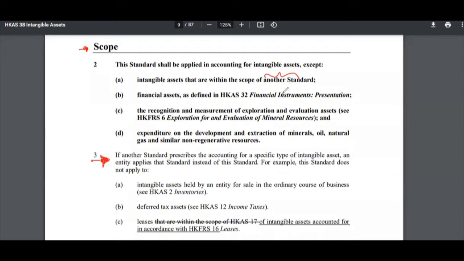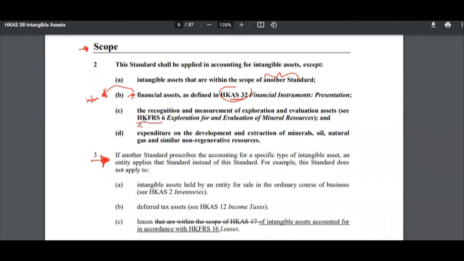So in other words, if that intangible asset is under the scope of another accounting standard, then the company is not going to follow HKS 38. One other standard is HKS 32 about financial assets. Financial assets can be intangible assets, but they have a separate standard by themselves, HKS 32, and therefore they are not going to be covered under HKS 38.